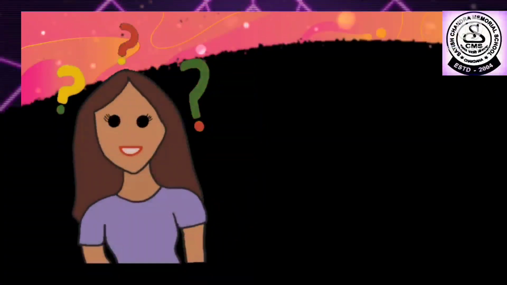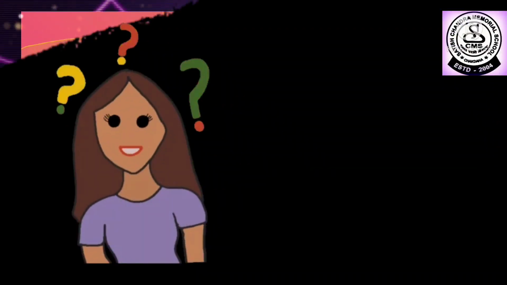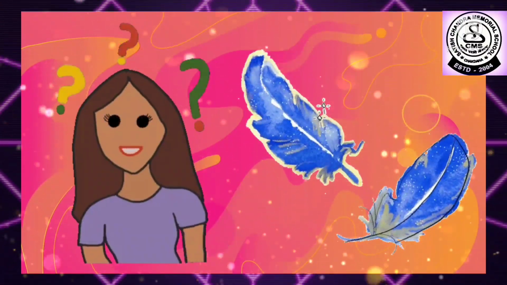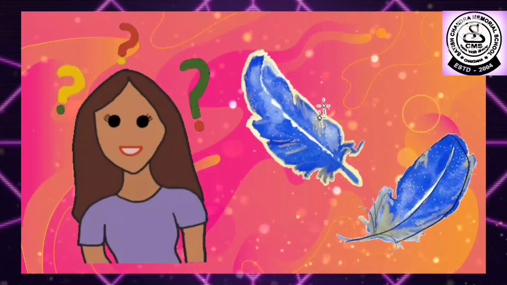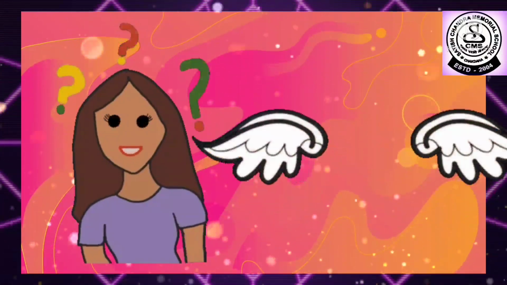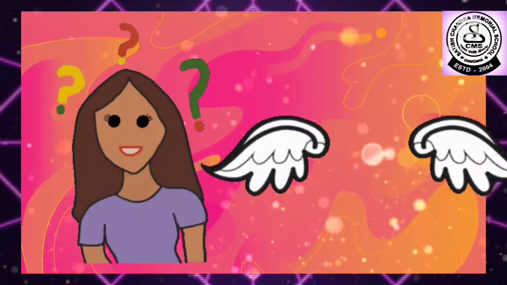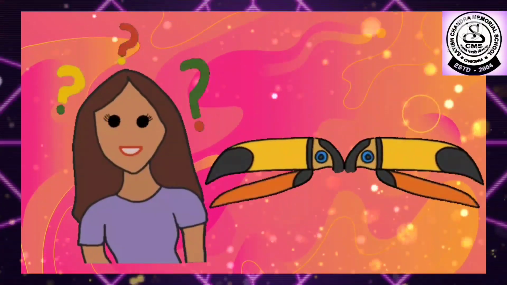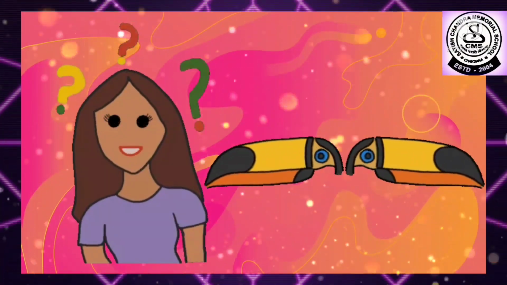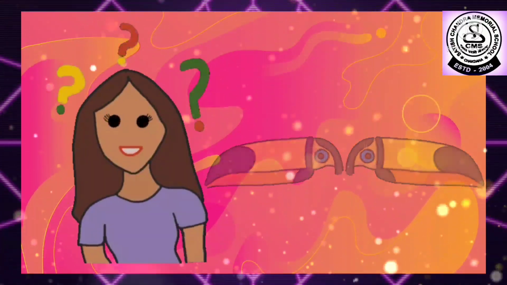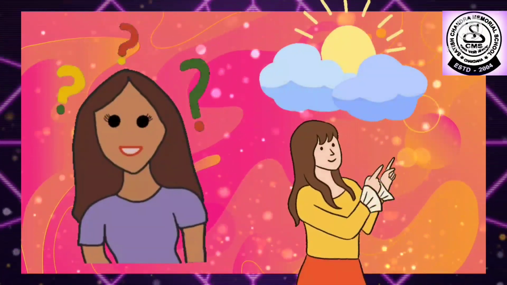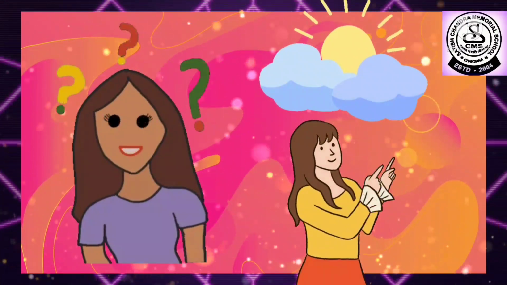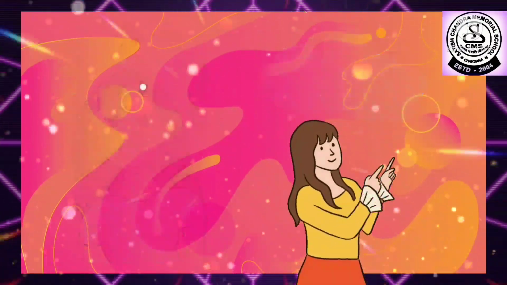Children, do you remember the name of the creature that has feathers all over the body, that has two beautiful wings, that has very strong beaks, and also it can fly very high up in the sky?